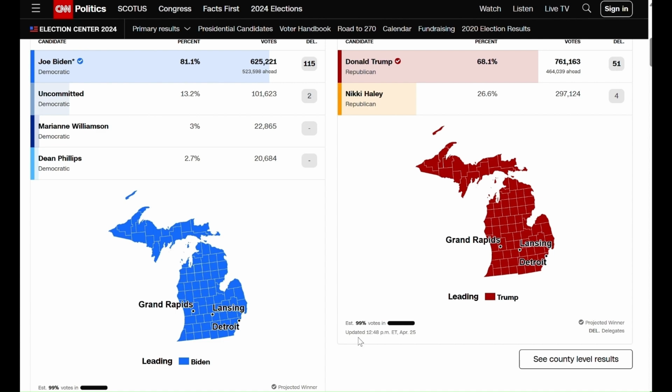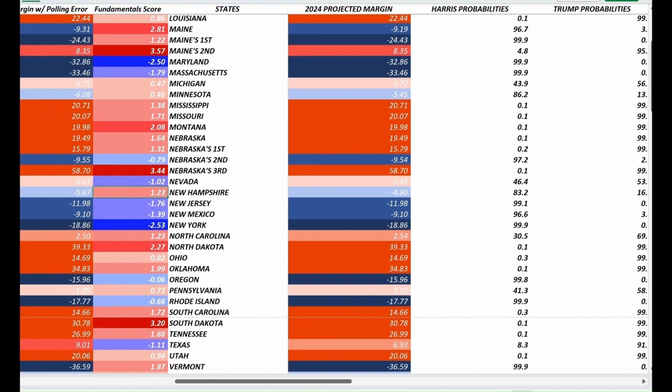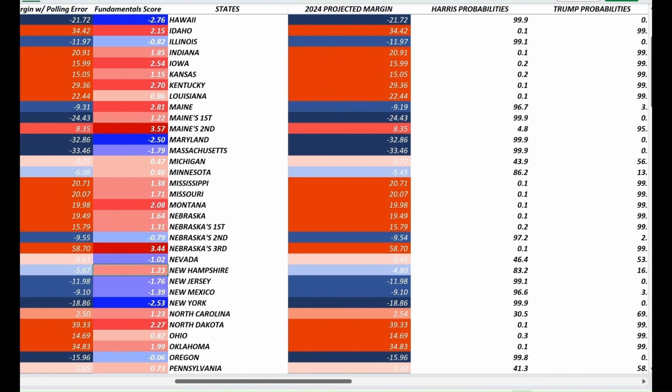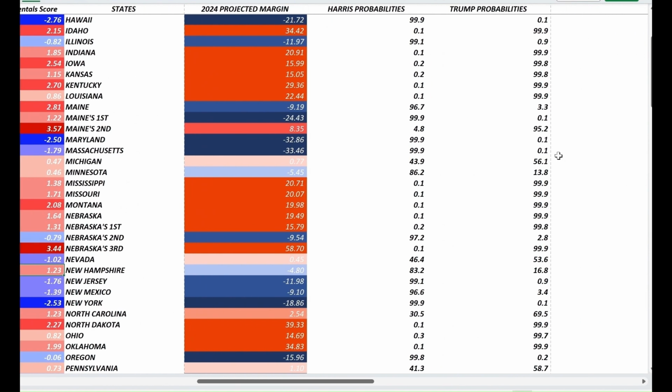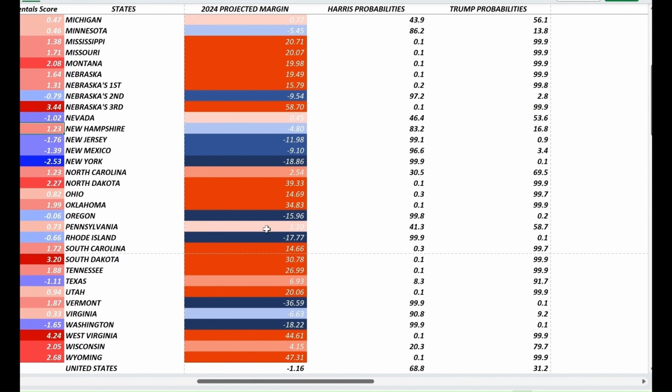Again, if you look at the margin, the race both in Michigan and Pennsylvania is really close. The model gives Michigan a projected margin of Trump plus 0.77, with Trump's associated probability of winning at 56.1, while in Pennsylvania the margin is a little bit bigger at 1.10, with Trump having a 59 probability of winning.